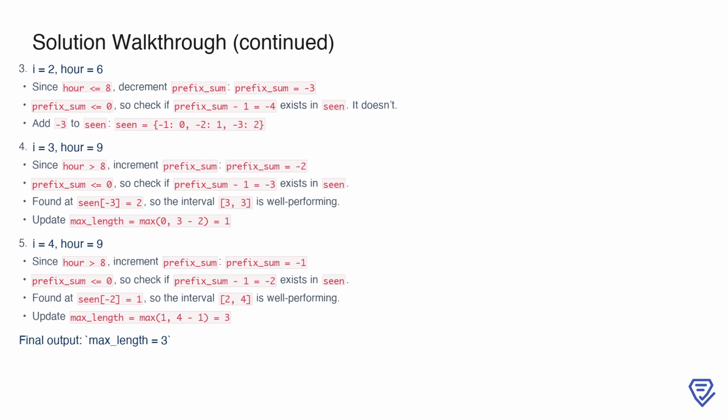At index 3, the hour is 9, a tiring day. This increments prefix_sum to -2. Since prefix_sum is not greater than 0, we check if prefix_sum minus 1 equals -3 exists in seen.